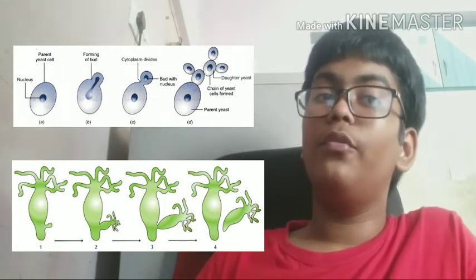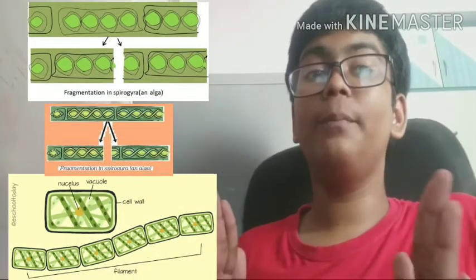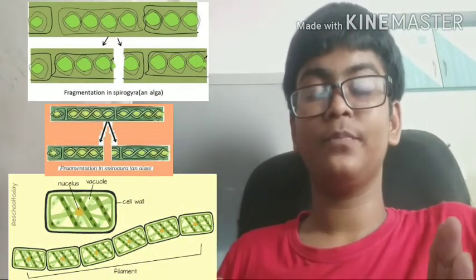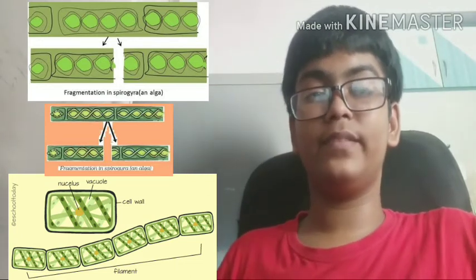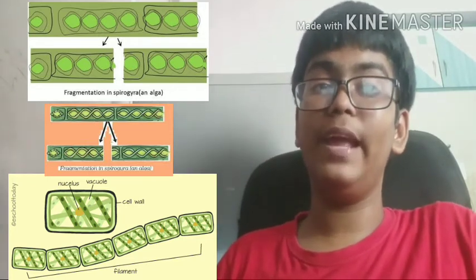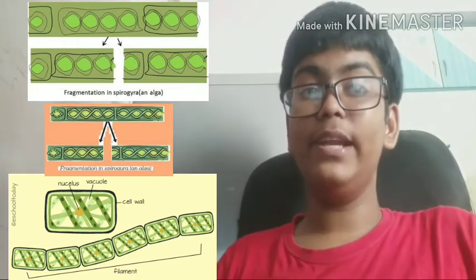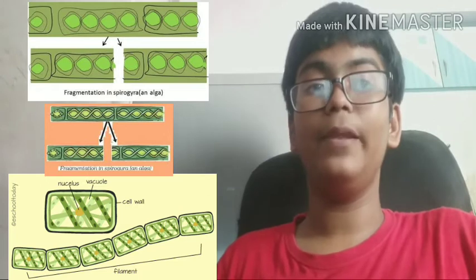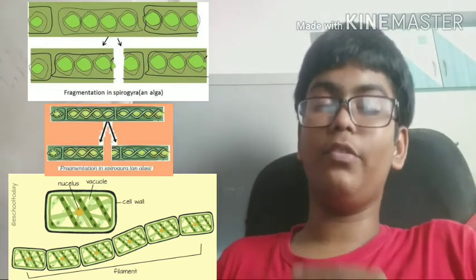Now let's go to fragmentation. A very good example for fragmentation is Spirogyra. A long ribbon-like structure is there and it splits. When it splits, the split parts are capable of individual existence. So one ribbon-like structure, when it splits into a number of parts, that many new cells are produced in this process.